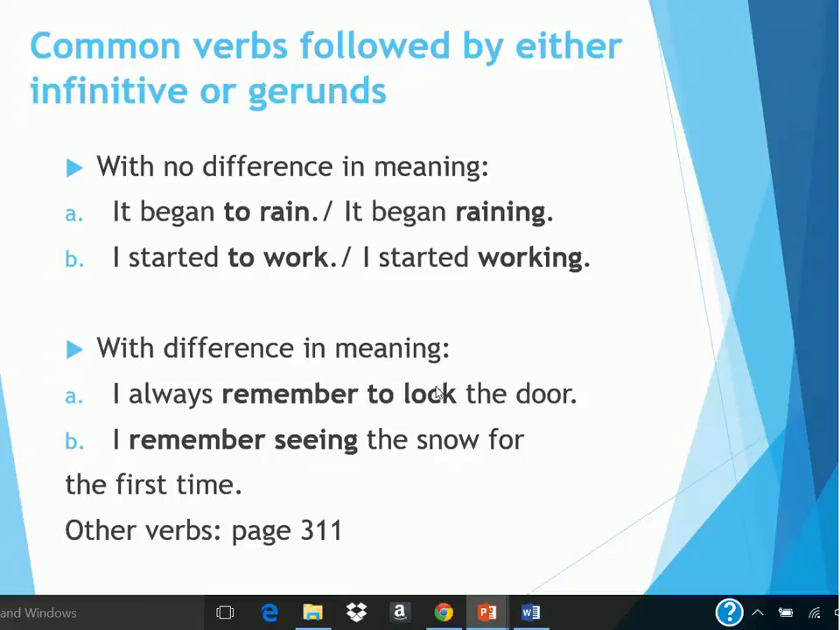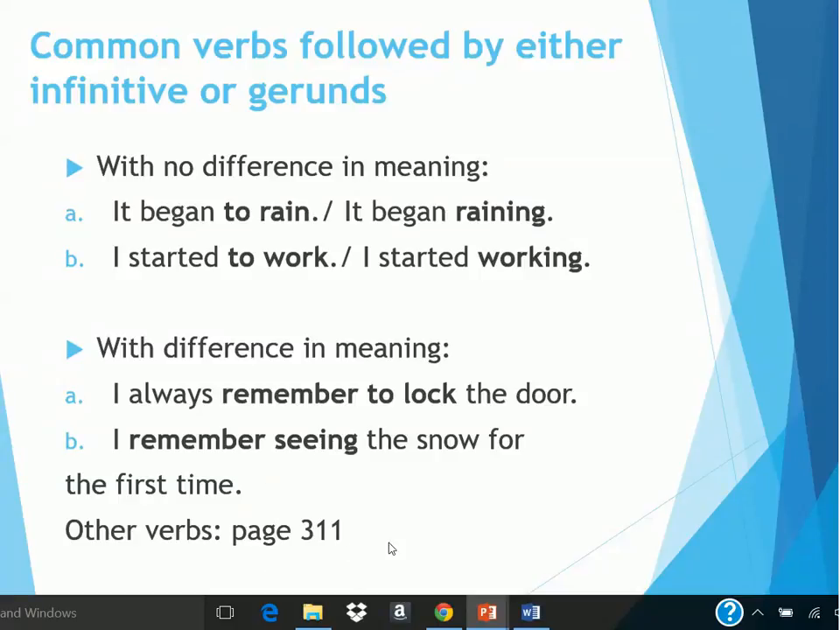Now with difference in meaning. I always remember to lock the door. In this case, you're using the verb to remember plus infinitive because you want to convey the meaning that you remember to perform a responsibility, duty, or a task. I remember seeing the snow for the first time. In this case, you are using the verb to remember plus a gerund because you want to convey the meaning that you recall something that happened in the past.